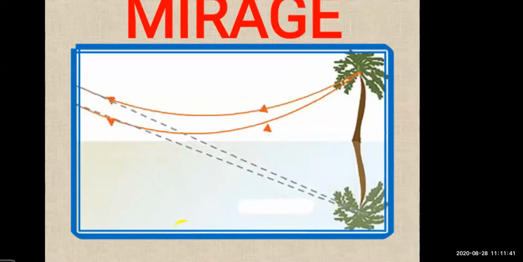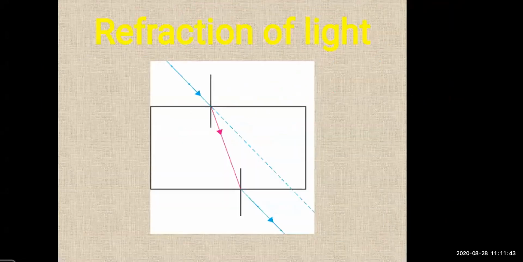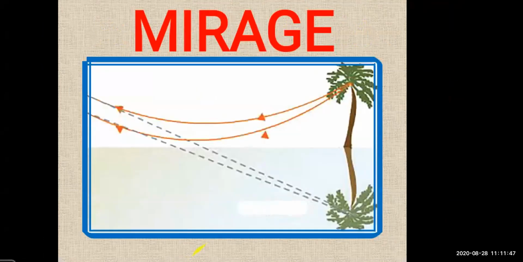So you feel that the light rays are coming from the image of the tree inside the ground, emerging as light rays.